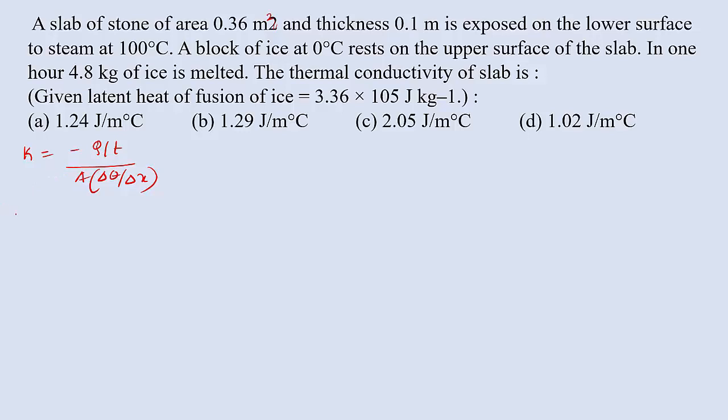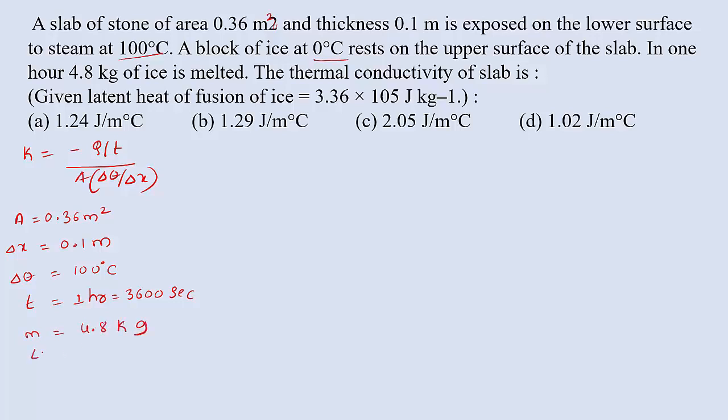So givens you can observe, area is given 0.36 meter square. Thickness is equivalent to delta x, that is 0.1 meter. Change in temperature: T1 is 100, T2 is 0. 100 minus 0, that gives delta theta, that will be again 100 degree Celsius. Time is given 1 hour, 1 hour means 3600 seconds. Then mass is given 4.8 kg. So latent heat of fusion is also given, 3.36 into 10 raised to 5 joule per kg.